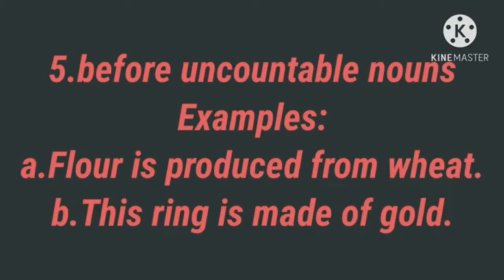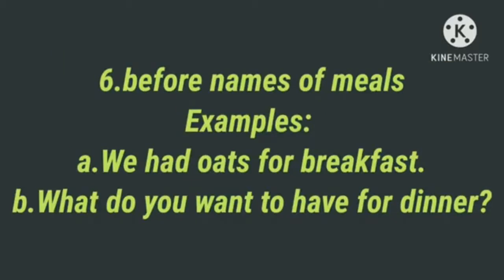Sixth one, before names of meals, we omit the article. Examples: we had oats for breakfast. What do you want to have for dinner? So before names of meals, we omit the articles.